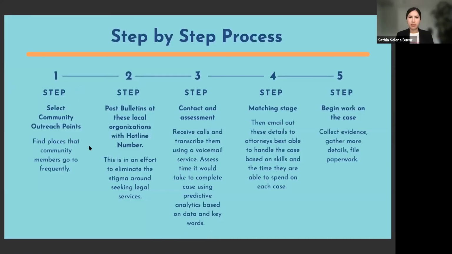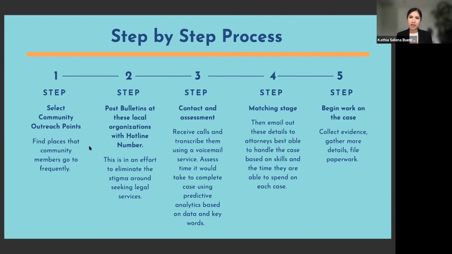This is the step-by-step process that the legal indigent outreach would follow. In step 1, we would select community organizations such as churches, schools, and nonprofit organizations. In step 2, we would focus on posting bulletins at these locations with our hotline number. And then we would partner with community leaders in these organizations, which can also help develop trust and help us eliminate the stigma associated with looking for legal aid.